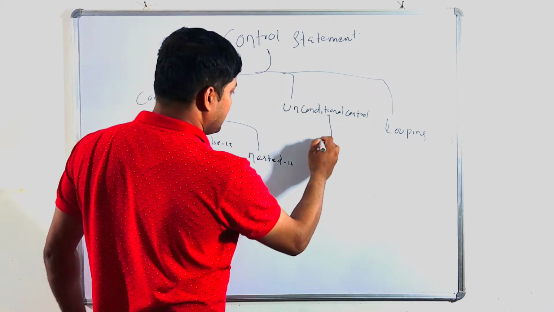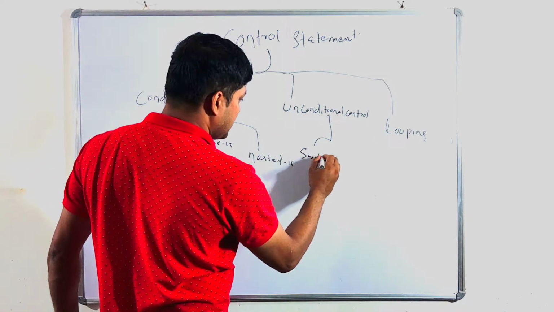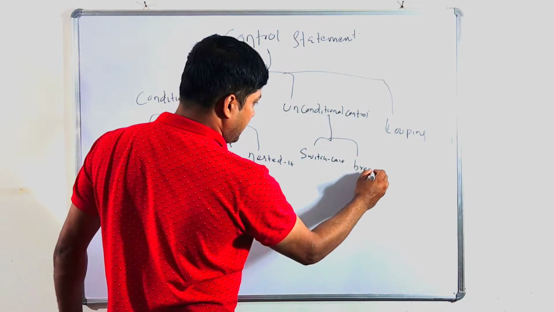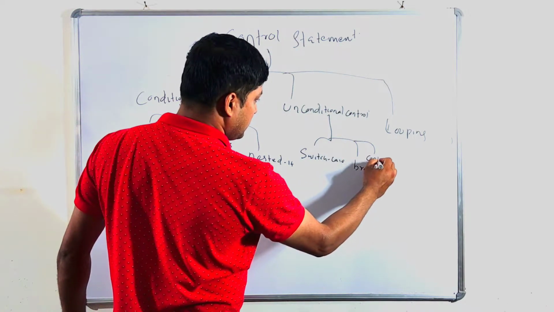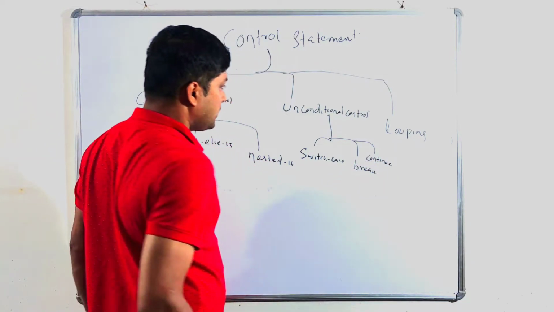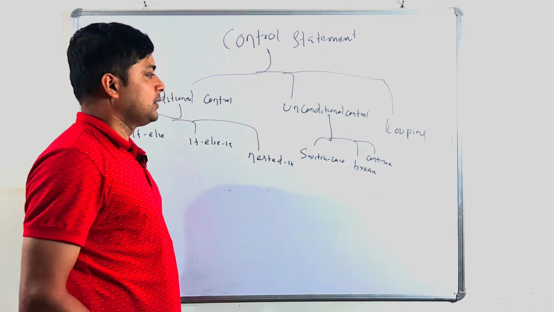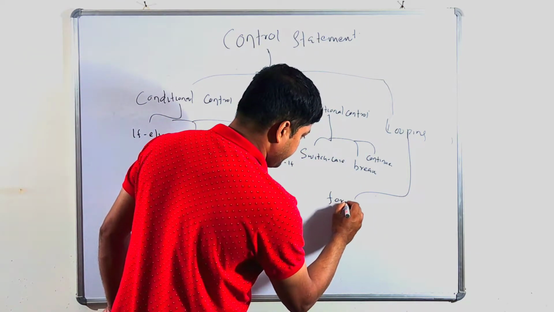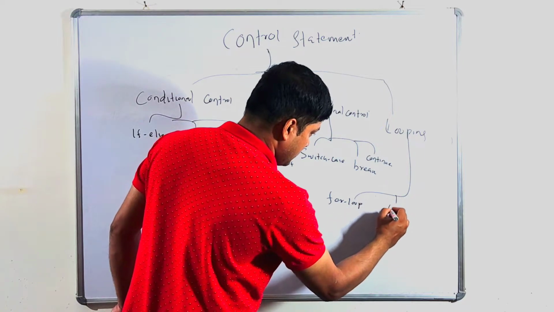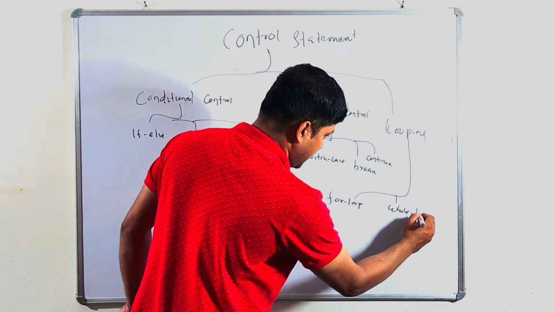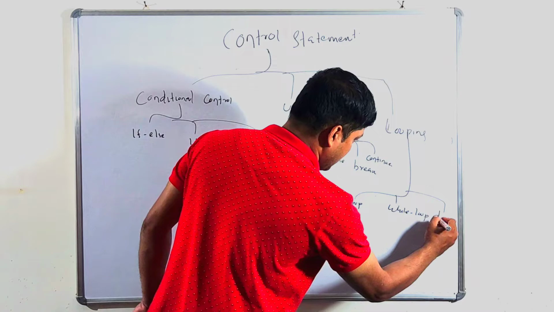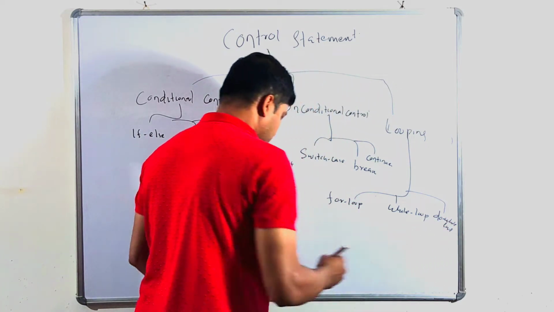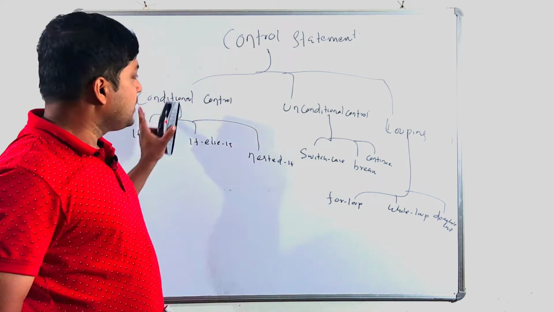In unconditional control, there are switch case, break, and continue. Clear? In looping there are 3 types: for loop, while loop, and do while loop. So these all belong to control statement.